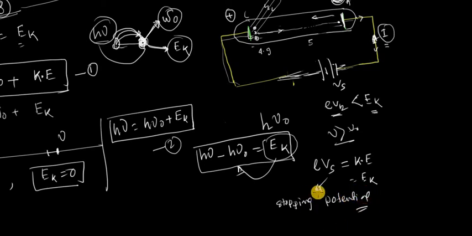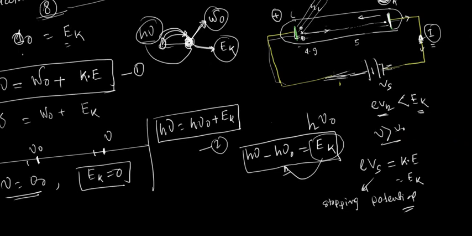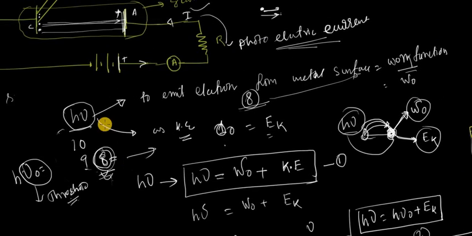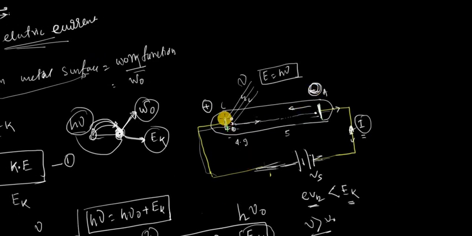Okay, so Vs, you have to remember, is actually a negative potential. Our concept is that the anode is positive and the cathode is negative. But to stop the electron, you have to make the anode negative and the cathode positive.